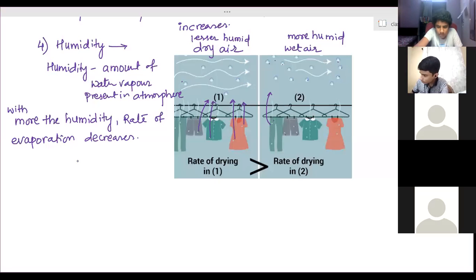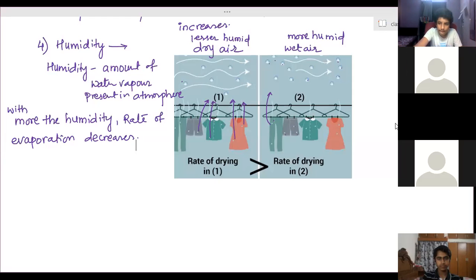Clear? All the 4 factors, how they affect the rate of evaporation, is that clear to you? Yes, ma'am. Okay, so this question will be asked for 2 marks, sometimes 3 marks also. What is evaporation? How is it different from boiling? And explain the factors affecting the rate of evaporation. So this question altogether they have asked either for 3 marks or 5 marks as well.